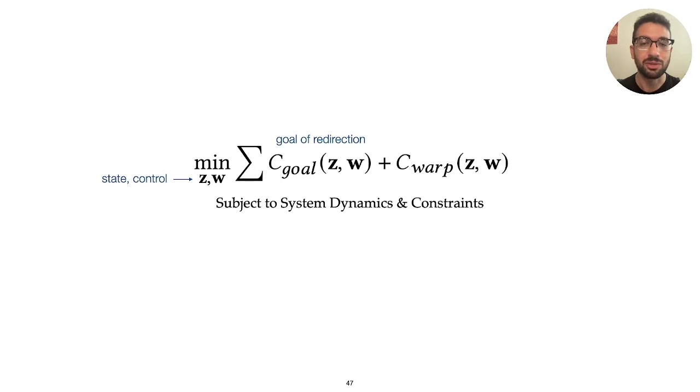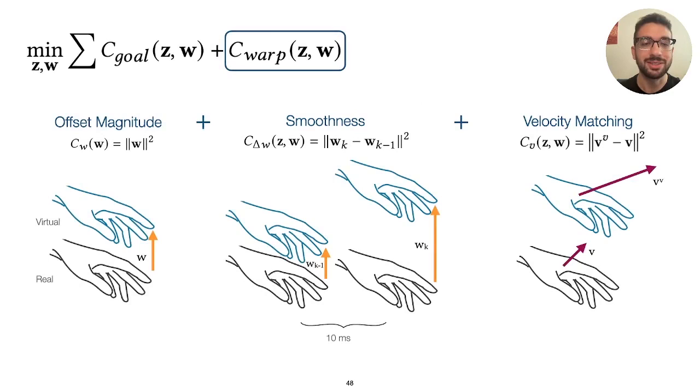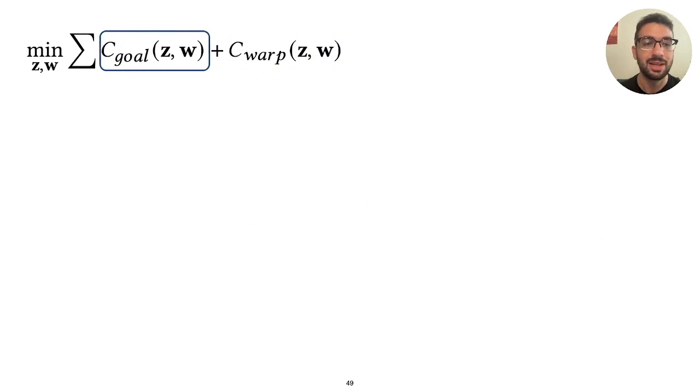C-goal captures the goal of redirection and importantly can vary for different redirection tasks. C-warp captures the cost of warping the user's virtual hand from their real hand. The cost of warping considers three components: the magnitude of the applied offset, the change in offset to ensure smoothness, and the difference between the real and virtual hand velocities to further encourage agreement between real and virtual movement.